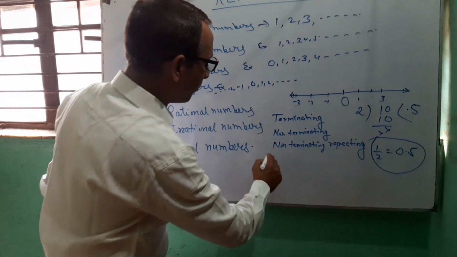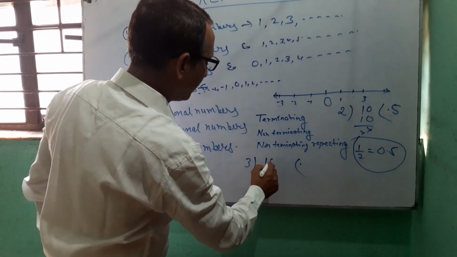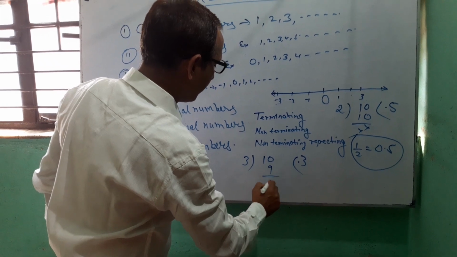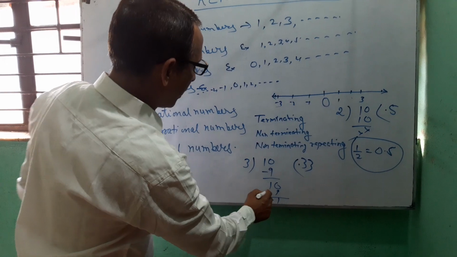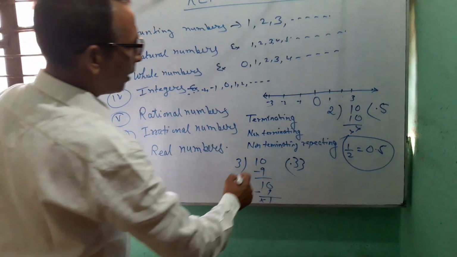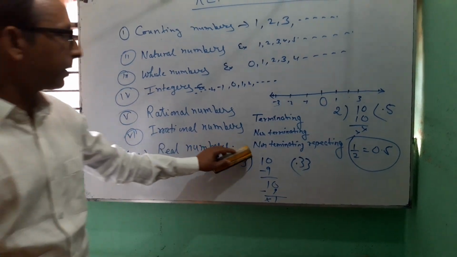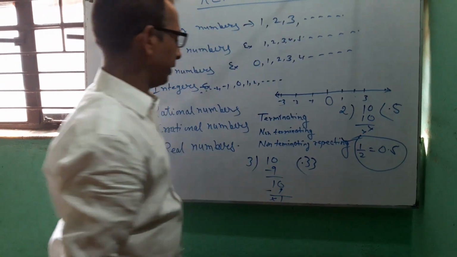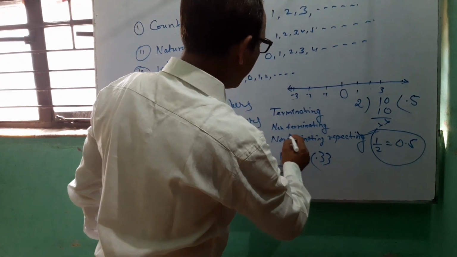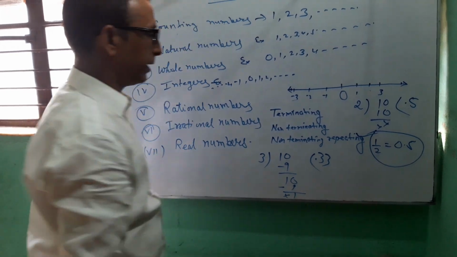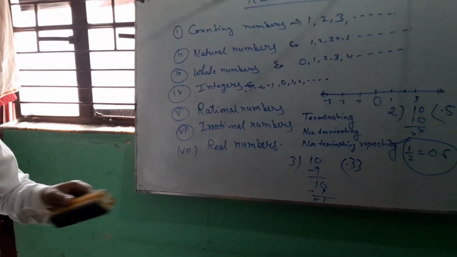Another example: when you divide 1 by 3, we get 0.333 and so on. This is known as non-terminating repeating. One other example is non-terminating non-repeating.